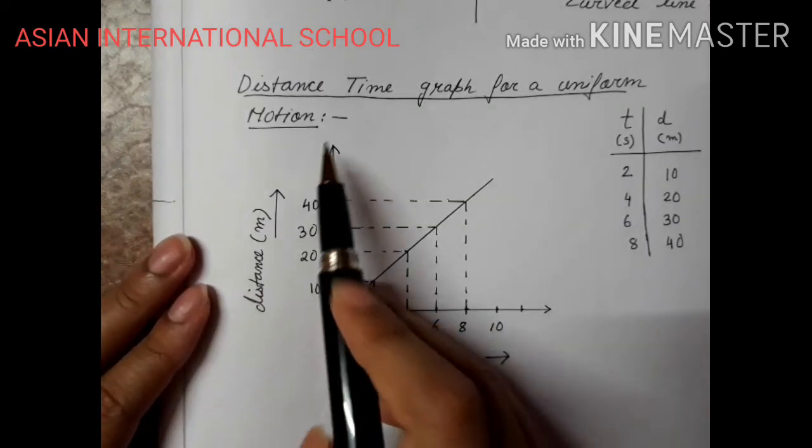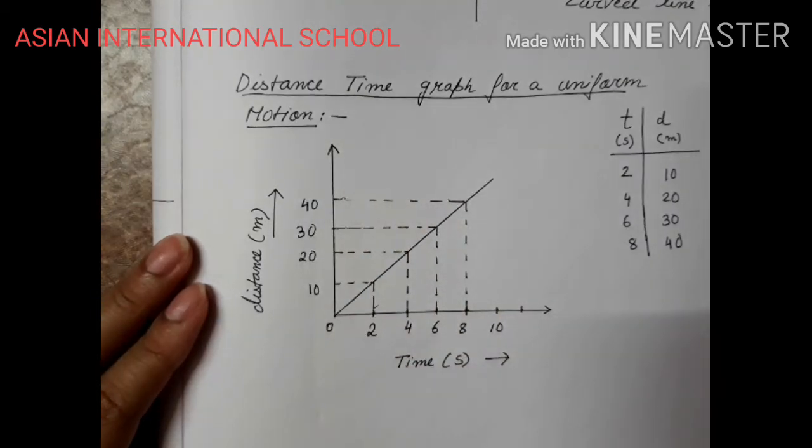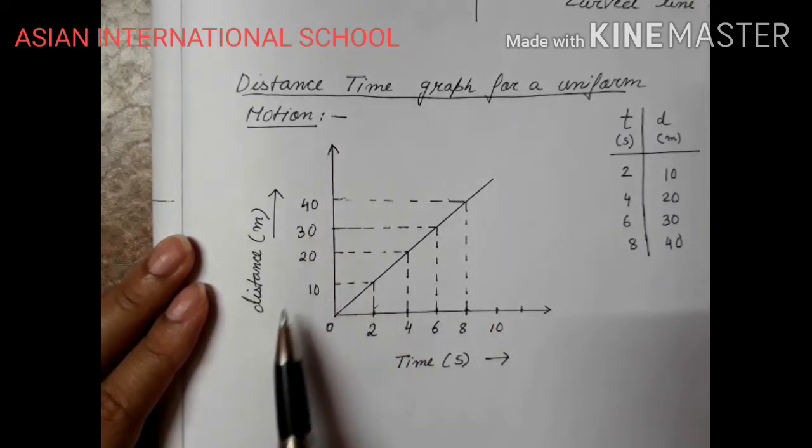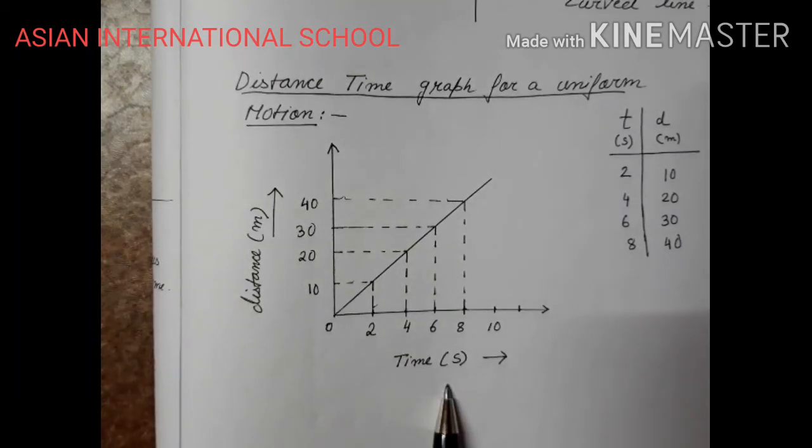Okay, we can see the distance time graph for a uniform motion. So if we have to understand the nature of uniform motion, then we need to plot it in a graph. Your x-axis is representing the time, your y-axis is representing the distance in meter, and time is in second.